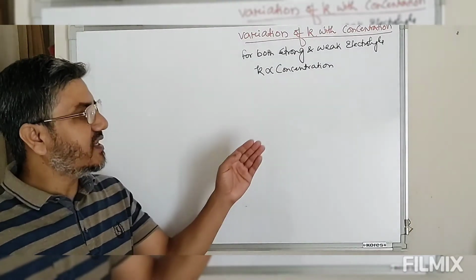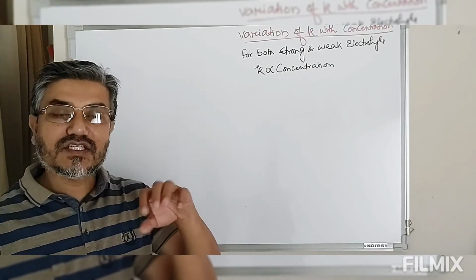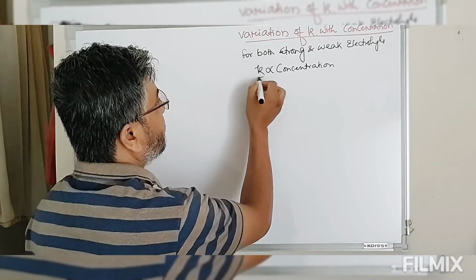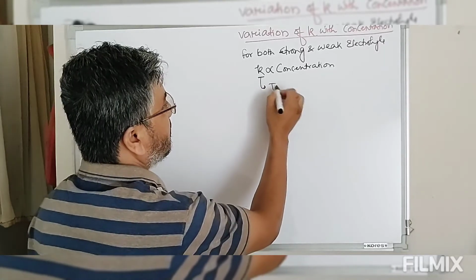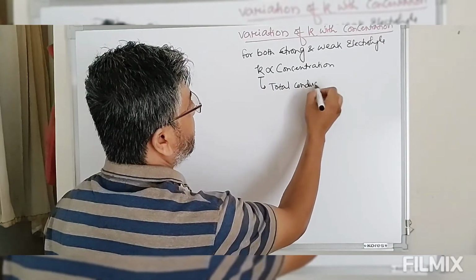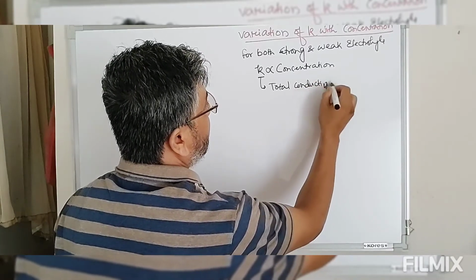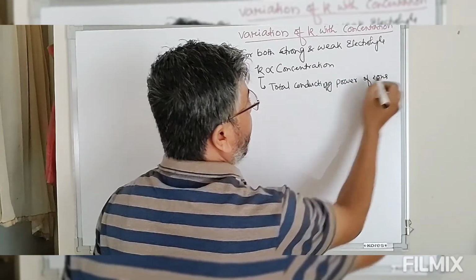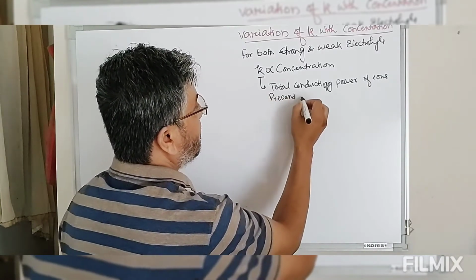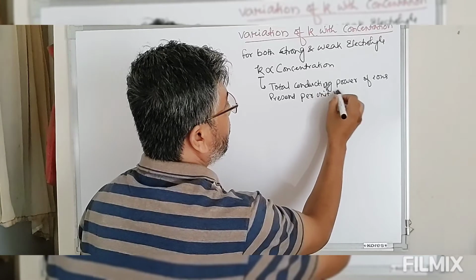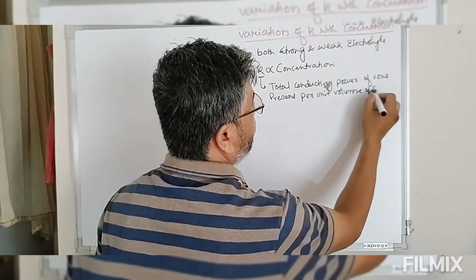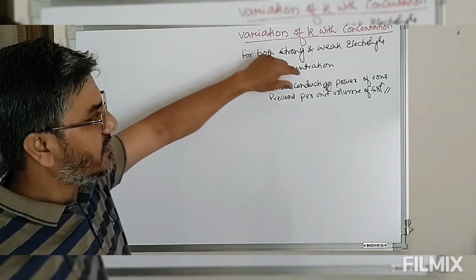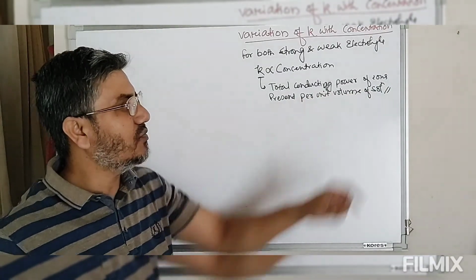Now kappa, specific conductance, is the total conducting power of ions present per unit volume of solution.